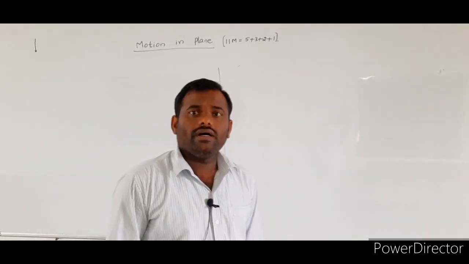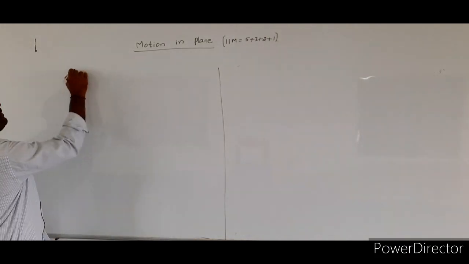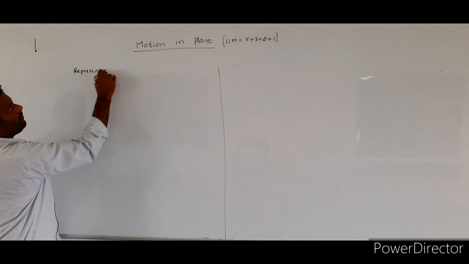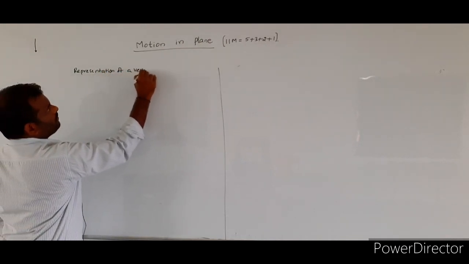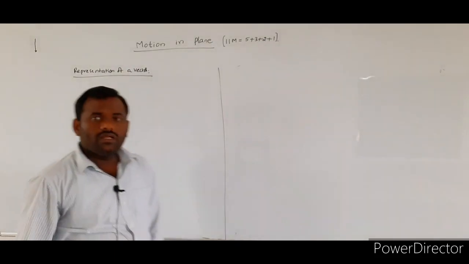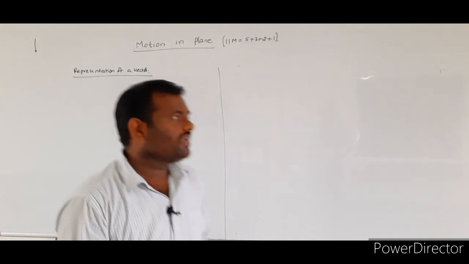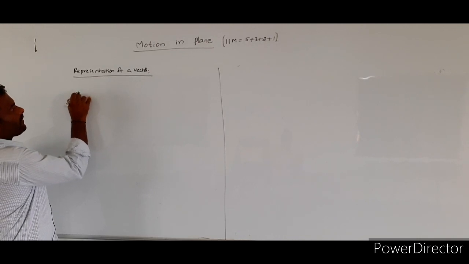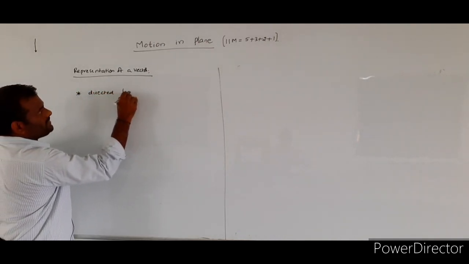Next topic, representation of a vector. How can we represent a given vector quantity? Any one of the vector quantities will be represented by a directed line segment.